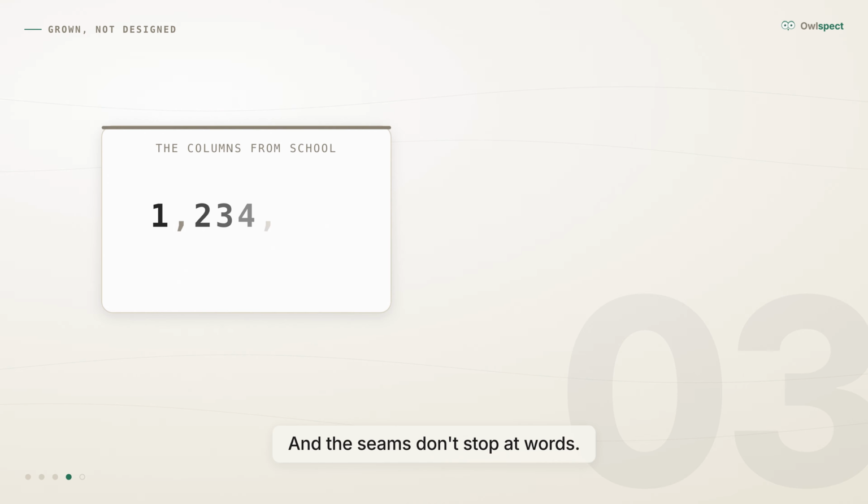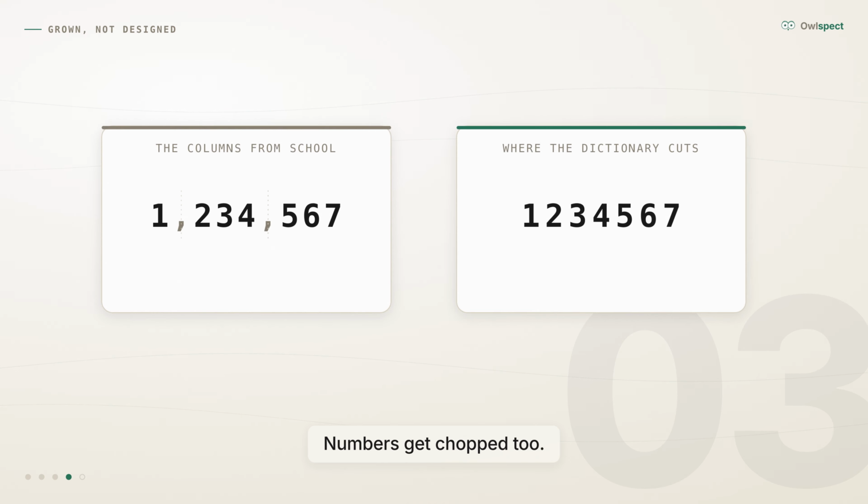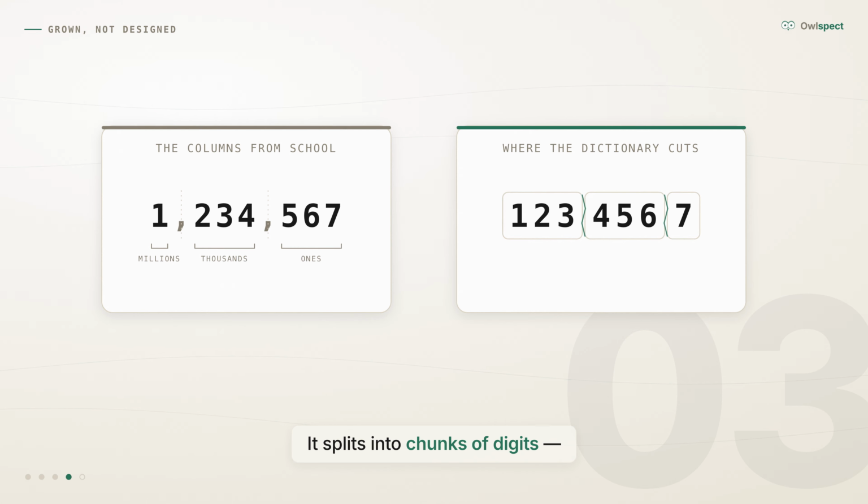And the seams don't stop at words. Numbers get chopped too. A long number doesn't split into the tens and hundreds columns you learned in school. It splits into chunks of digits, wherever the dictionary happens to cut. Two similar numbers can be carved in completely different ways. A strange foundation for arithmetic. Keep that in mind the next time a model slips on arithmetic. We'll come back to it late in the season.